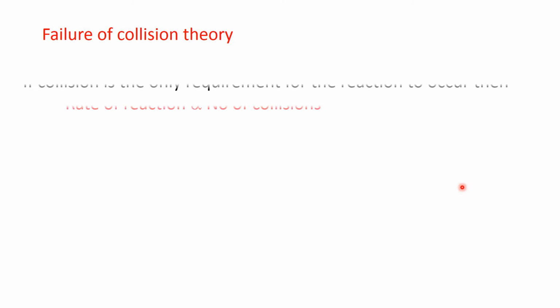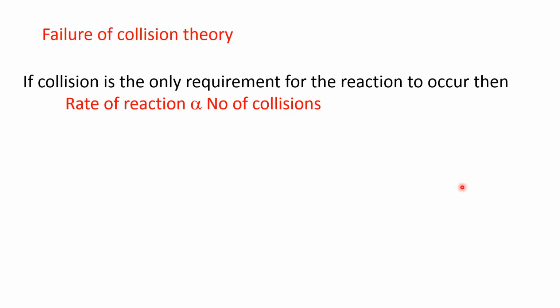Now, coming to the failure of this collision theory. If collision is the only requirement for the reaction to occur, then the rate of the reaction must be proportional to the number of collisions, or we can say the rate constant, which is the rate of the reaction when the concentrations of the reactants are unity, must be equal to the number of collisions per unit volume per unit time.